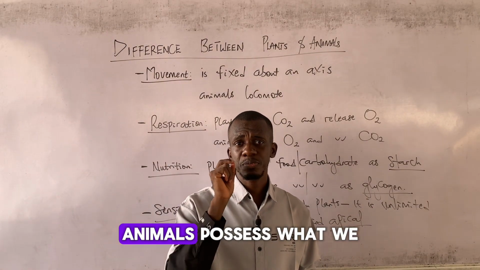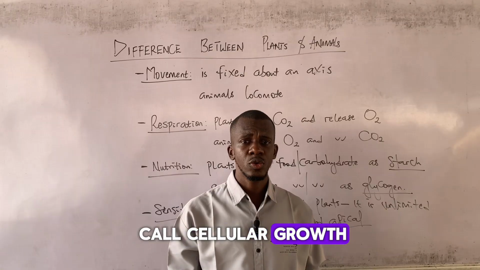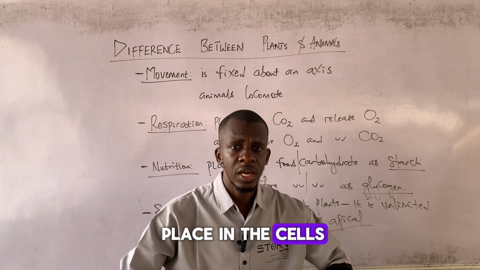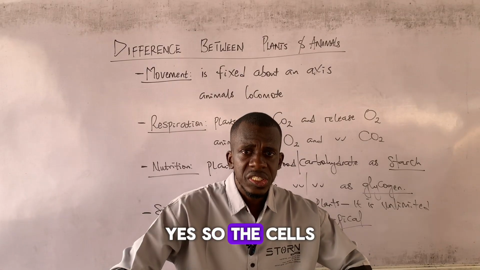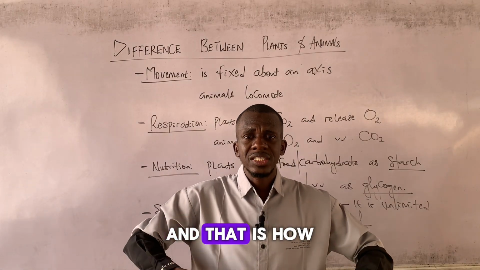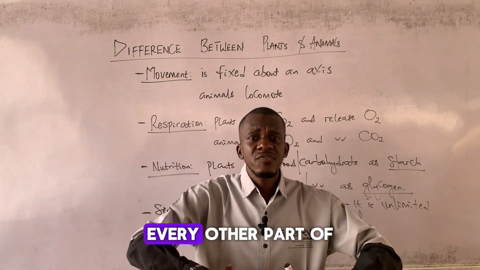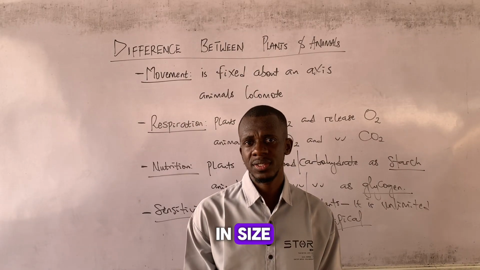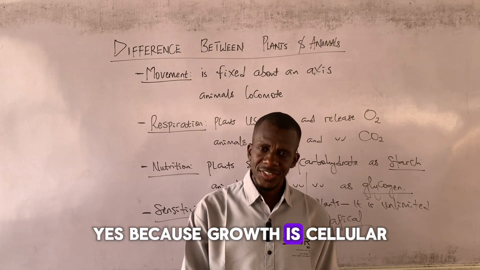Okay, so animals possess what we call cellular growth. That is to say, growth in animals takes place in the cells. So the cells are actually growing, and that is how or why every other part of the animal also increases in size. Because growth is cellular.